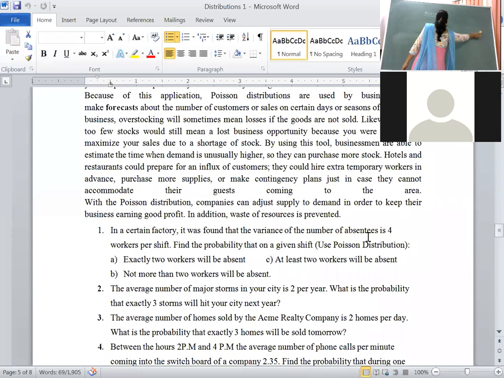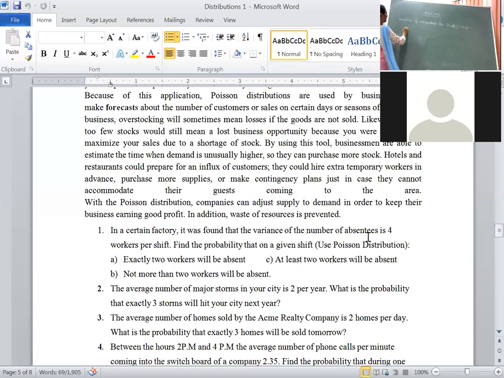That means lambda value is given as 4. Then we need to find the probability that exactly 2 workers will be absent.